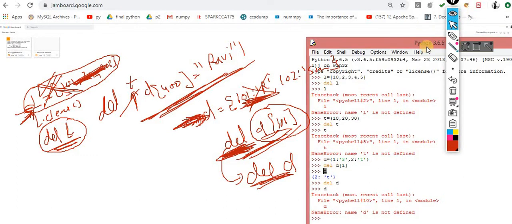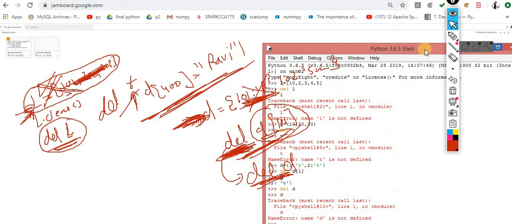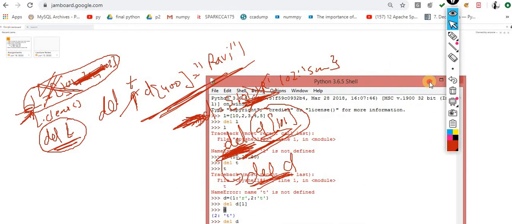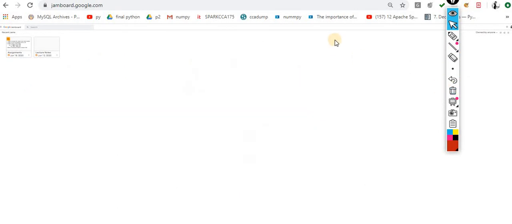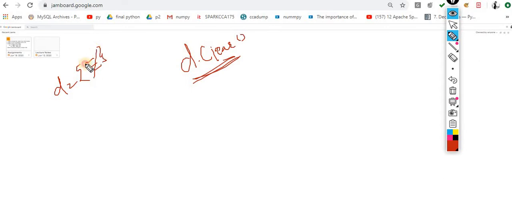The next method we have is d.clear. Very simple: clear means cleaning. Let's suppose this is the dictionary and it contains data. When I press d.clear, it removes all the data from the dictionary, but it doesn't remove the existence of the dictionary.